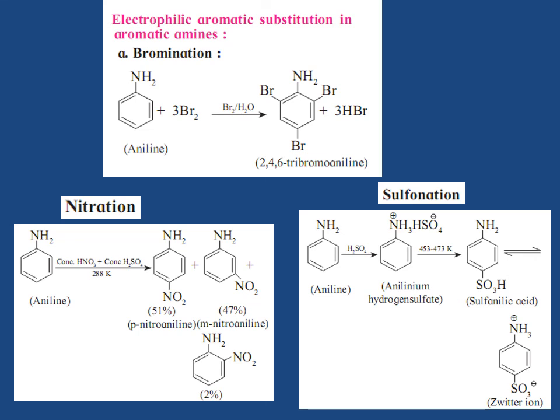Thus, C6H5NH2 with H2SO4 gives C6H5NH3HSO4, and on heating at 453 to 473 Kelvin it gives C6H4NH2SO3H, and finally it gives a zwitter ion, that is C6H4NH3+SO3-.